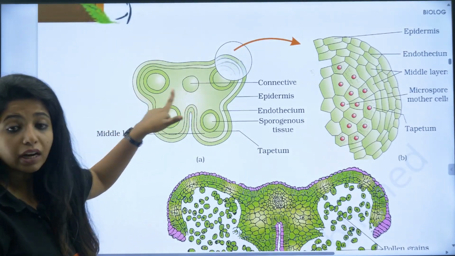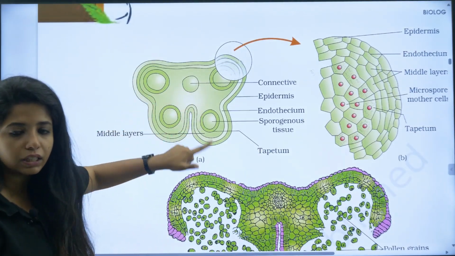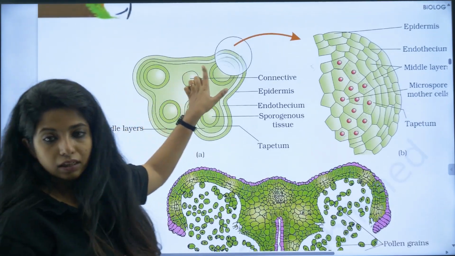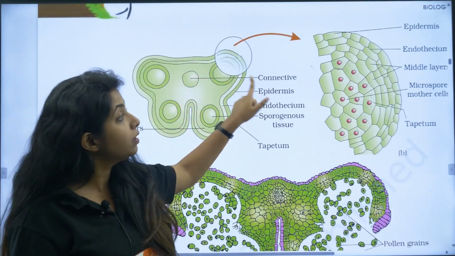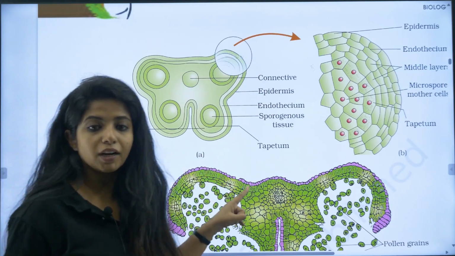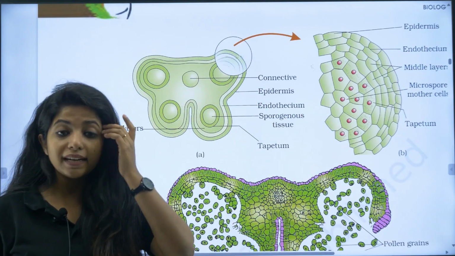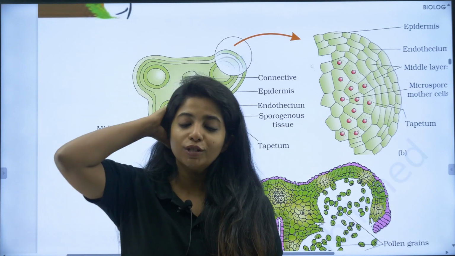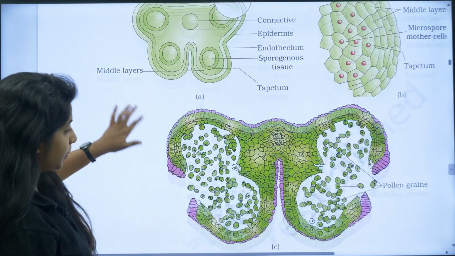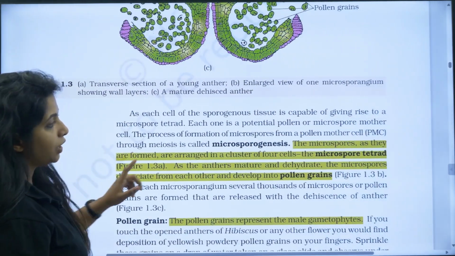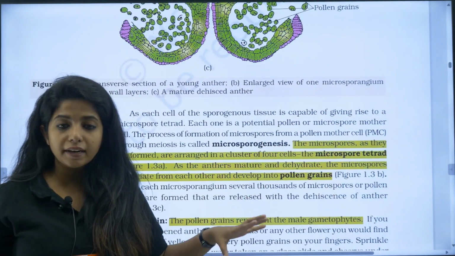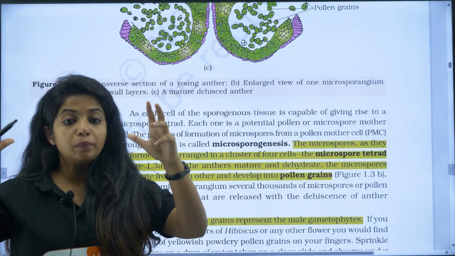You have to tell about all of this. Over here, this picture, the transverse section of a young anther, is very much important. Here you have to mention the layers and everything. Only if you have understanding would you be able to label it. That is why I told you, if you have any doubt regarding the concepts, you can go watch the Brahmastra series. It will really help you so well. Now going ahead, what happens to the microspore tetrad? They are going to dehydrate, and they are going to form individual pollen grains.